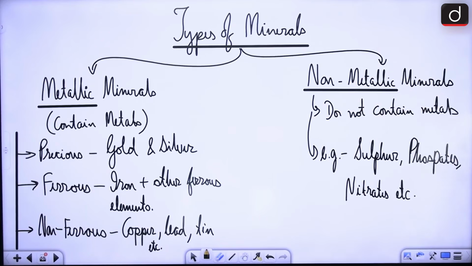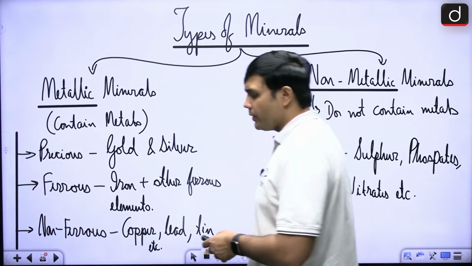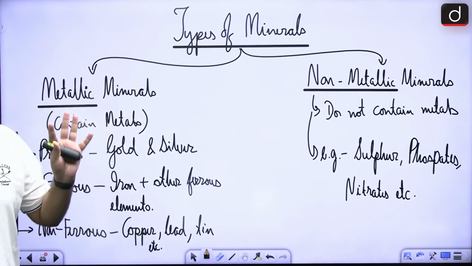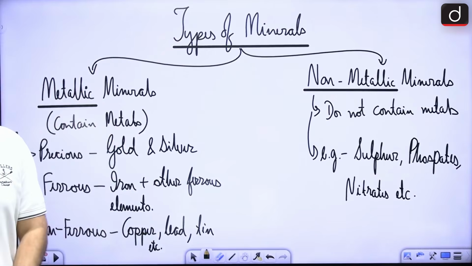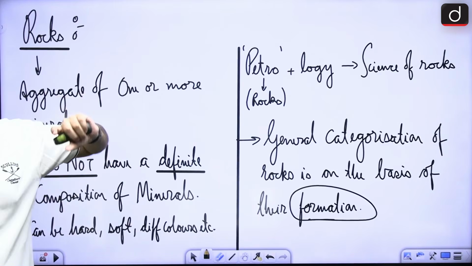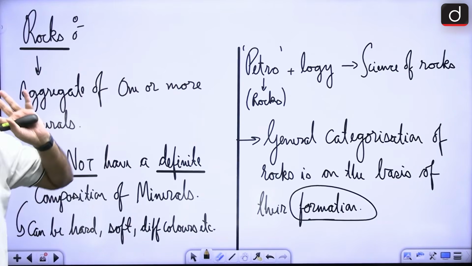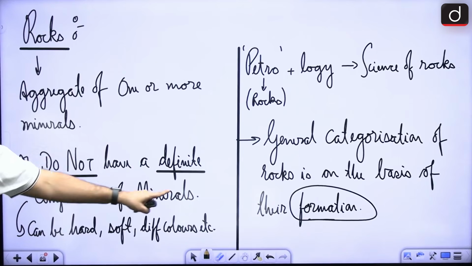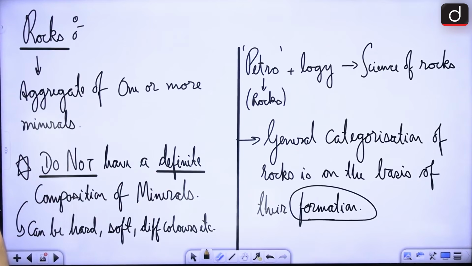In case of non-metallic minerals, here you would find sulfur, phosphates, nitrates, and other such elements, right? So, these are some of the basic aspects with respect to minerals. Now, as we move towards rocks, here you will find the crucial difference from the minerals. Minerals have a definite physical and chemical composition. Rocks do not have a definite physical and chemical composition, right? They can be hard, they can be soft, they can be of different colors, right?